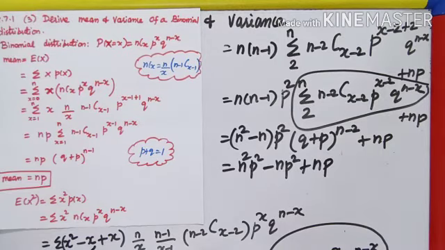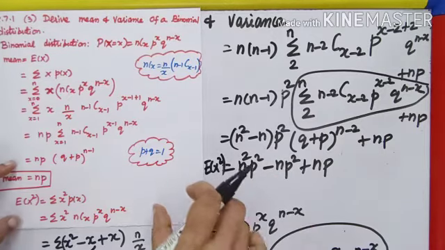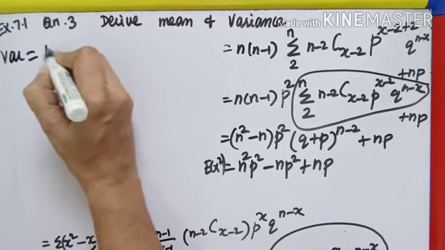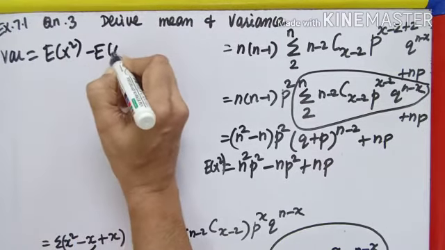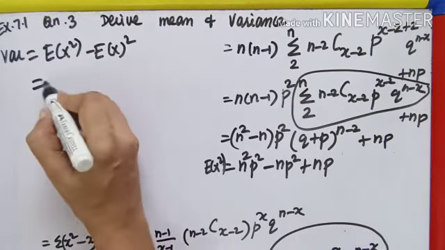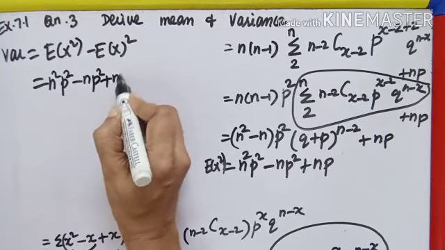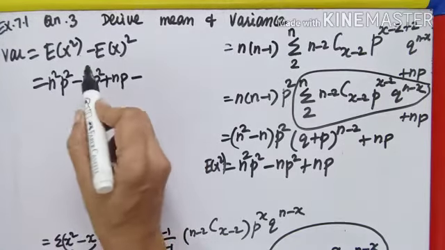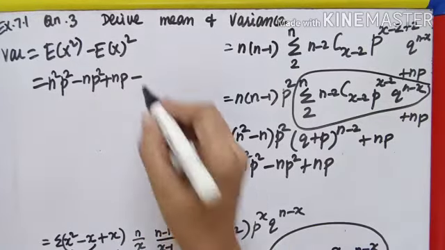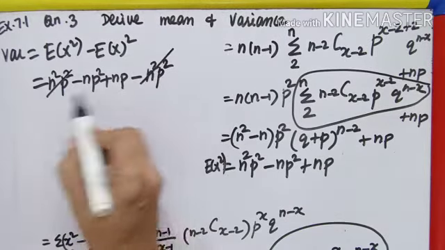The next step, I want to find out variance. This is E of x square. What is the variance formula actually? Variance is nothing but E of x square minus E of x the whole square. What is E of x square? This full answer: n square p square minus np square plus np, minus. What is E of x the whole square? E of x we derived as np. So it is n square p square. Cancel. What is left out?